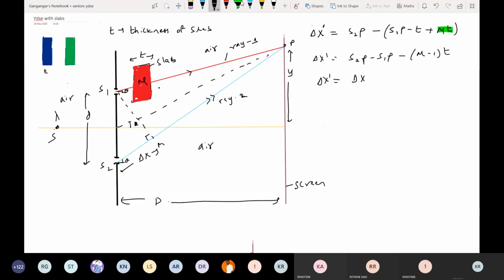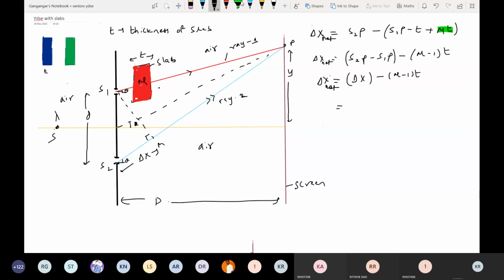Or this delta x dash, you'll get confused. The net, I'll write it. So this bracket term is what? Delta x, I'm writing, so (mu minus 1) into t. So what is delta x from the geometry?